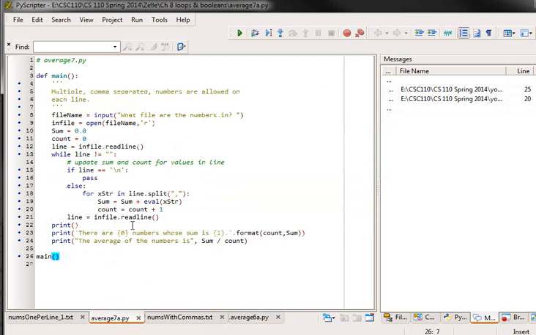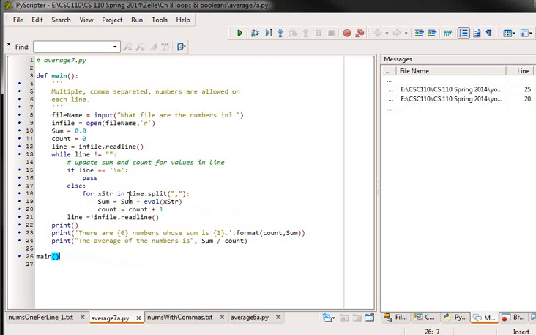What we do with this new program starts in a very similar fashion. We read the first line in. We have a Boolean for the while, just as we did before. We have the if line equals new line and nothing but new line, pass. That's to process an empty line. But now, if we have something in the line, we need to separate it out, and we can do that with one of the string methods, the dot split on the comma method.